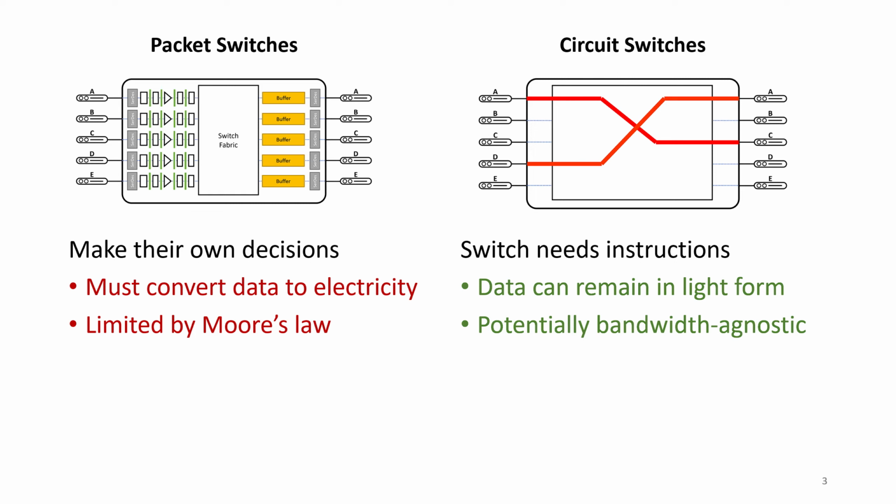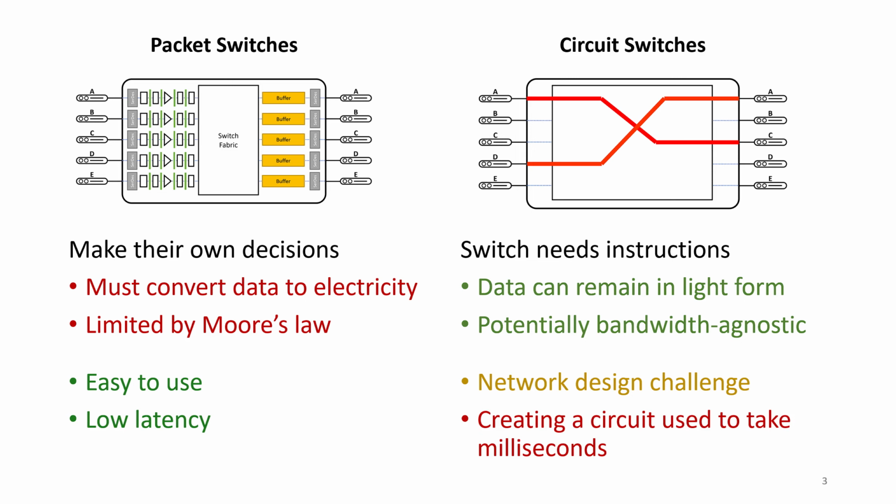However, there are a few drawbacks. First of all, they're not as easy to use as packet switches because you have to tell them which circuits to deploy. But more importantly, in today's data center networks, sending a short message may take you only tens to maybe 100 nanoseconds at today's fast link rates. But circuit switches used to be really slow to reconfigure, taking a few milliseconds. That makes them really inefficient at supporting short flows.